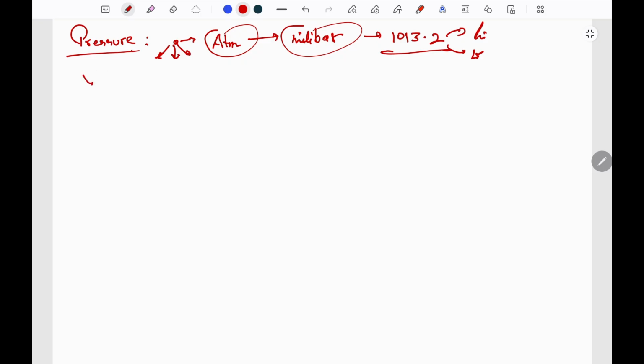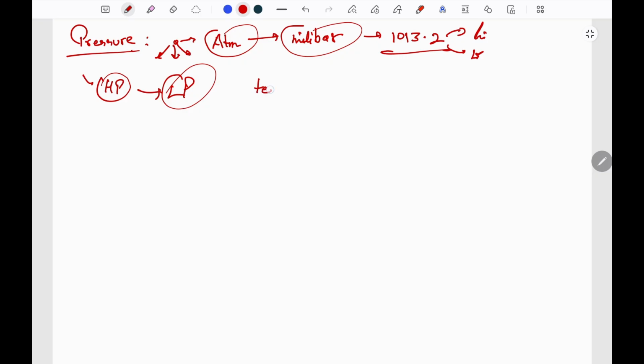And the difference in pressure is the major cause of movement of air. That is, air moves from high pressure to low pressure areas. How does this pressure vary? It is inversely proportional to the temperature.